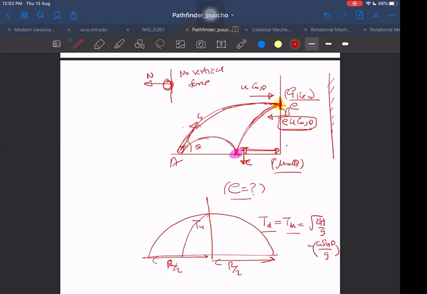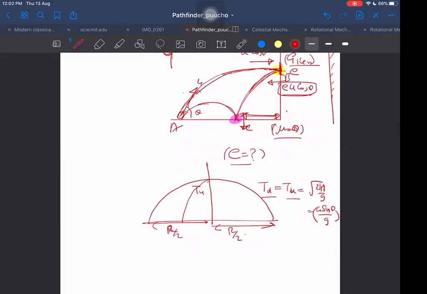But in the backward journey, the horizontal velocity gets changed. r/2 was equal to u horizontal, that is u cos theta, into u sin theta by g. In the backward journey, when it comes back here, let us say this distance is x.